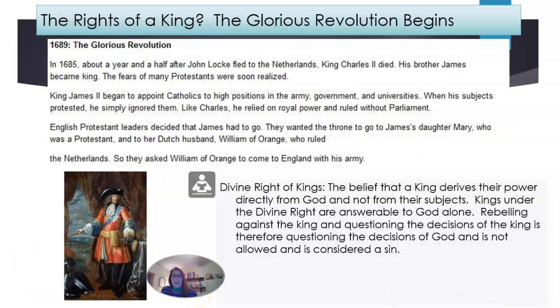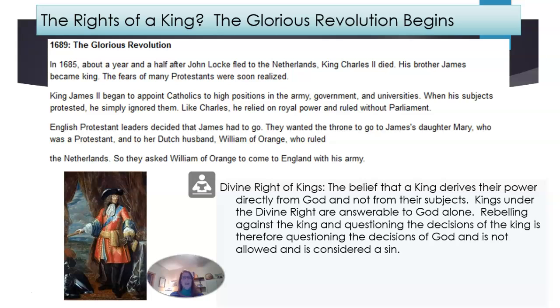The rights of a king. The Glorious Revolution begins. 1689, the Glorious Revolution. In 1685, about a year and a half after John Locke fled to the Netherlands, King Charles II died. His brother James became king. The fears of many Protestants were soon realized. King James II began to appoint Catholics to high positions in the army, government, and universities, and then when his subjects protested, he simply ignored them.